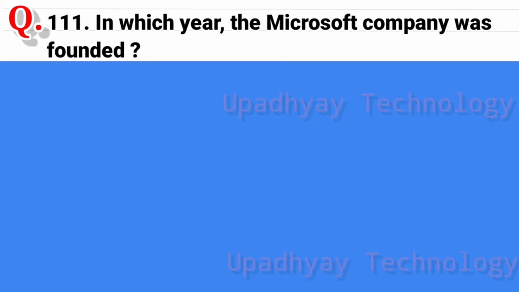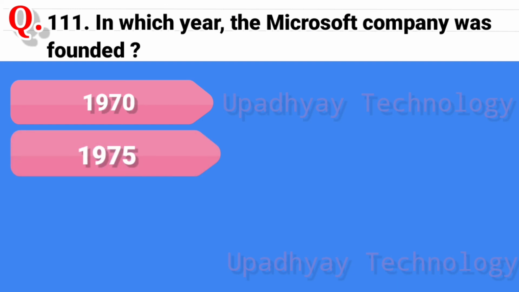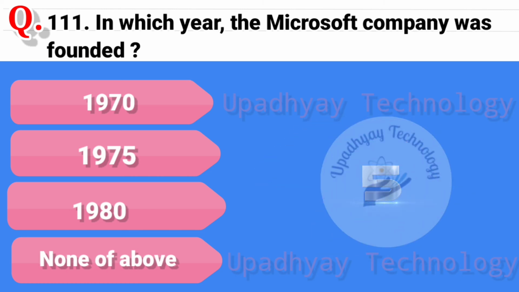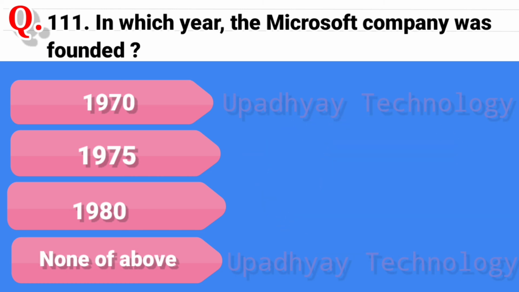Question 111. In which year was the Microsoft company founded? And the options are 1970, second option is 1975, third option is 1980, and the last option is none of above. And the correct answer is 1975.